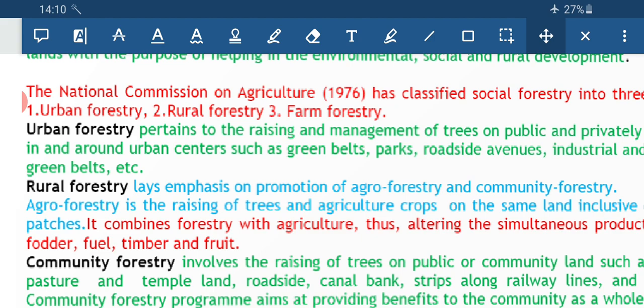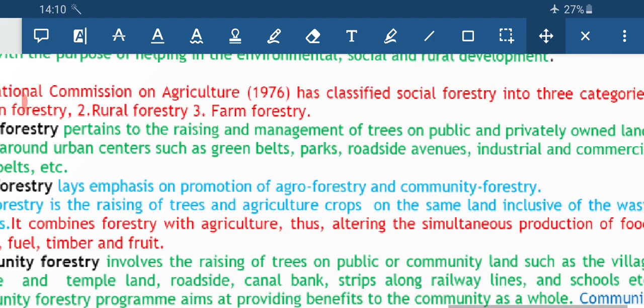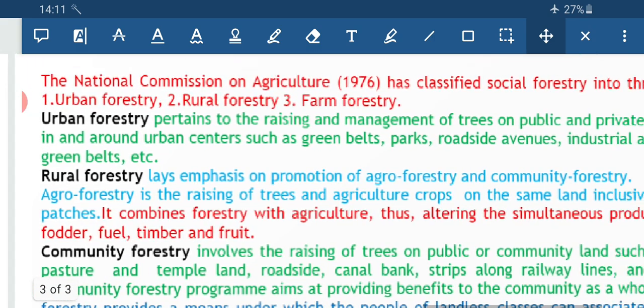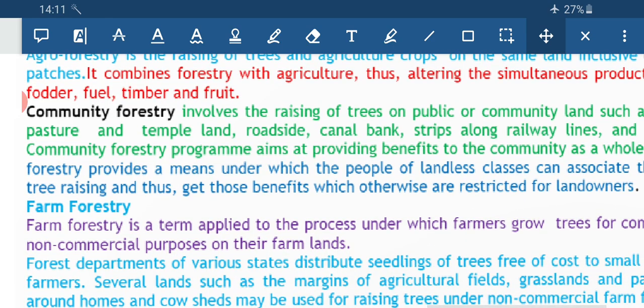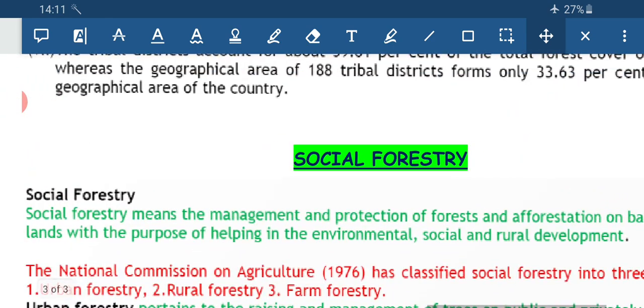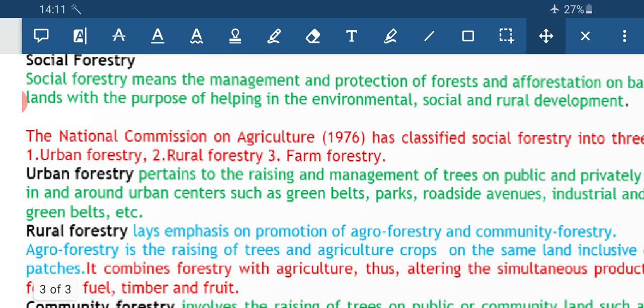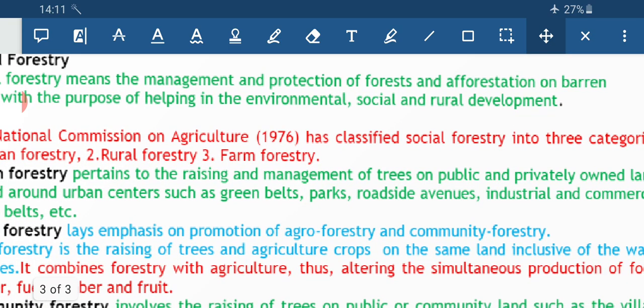Now the National Committee of Agriculture in the year 1976 has classified social forestry into 3 categories. Number 1 is urban forestry, number 2 is rural forestry, and number 3 is community forestry. Now what is urban forestry? Hopefully you have heard about the green belts. Urban forestry means the development of the green zones.